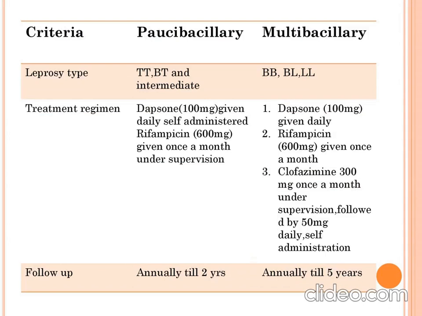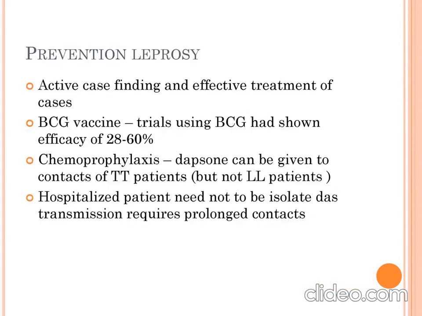The treatment for paucibacillary leprosy include dapsone 100 mg given daily, rifampicin 600 mg given once a month under supervision. In multibacillary, dapsone is given daily 100 mg, rifampicin 600 mg under supervision, clofazimine is given 300 mg once a month under supervision, and 50 mg daily self-administered. Follow-up for multibacillary leprosy is annually till 5 years, while it is annually for paucibacillary for 2 years.